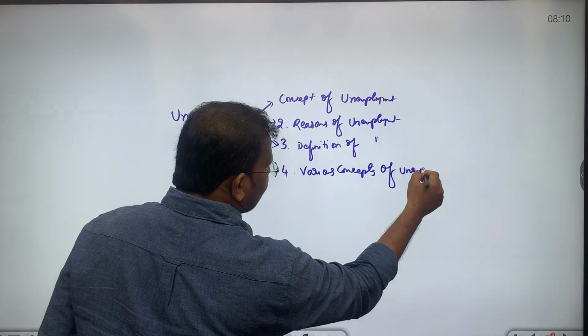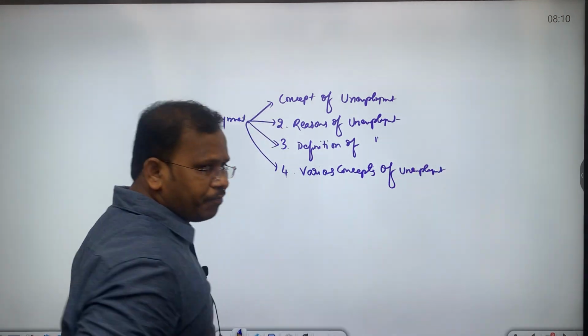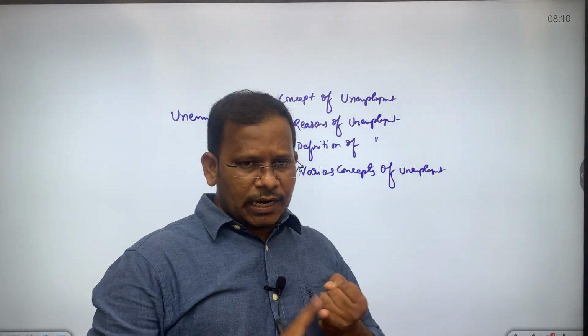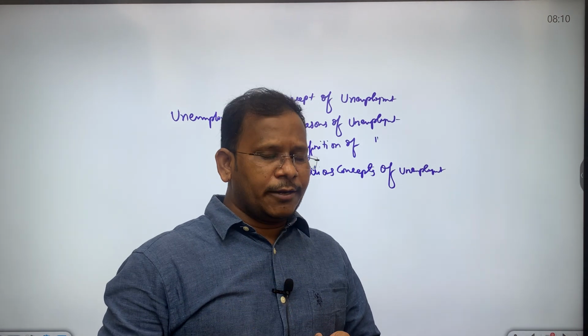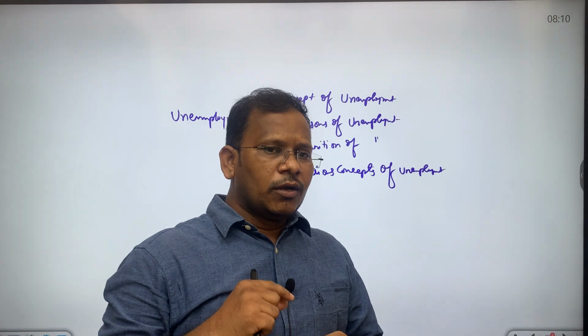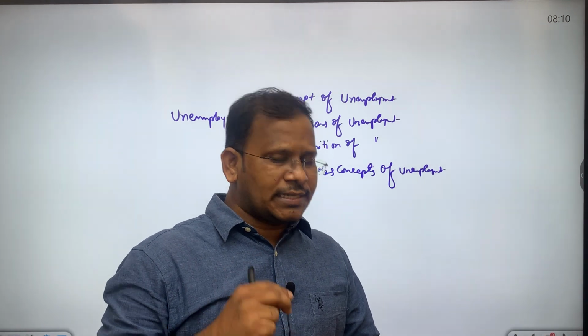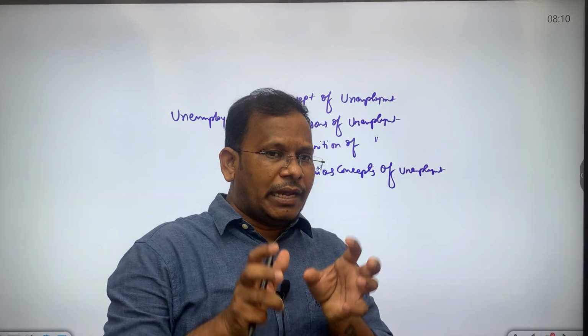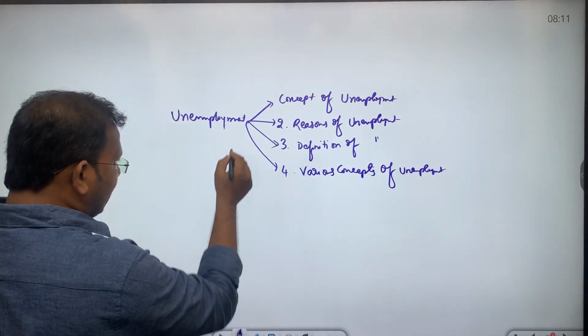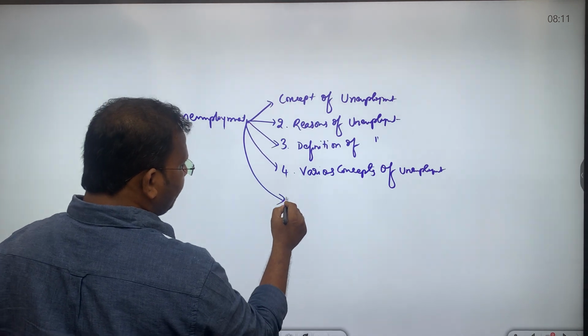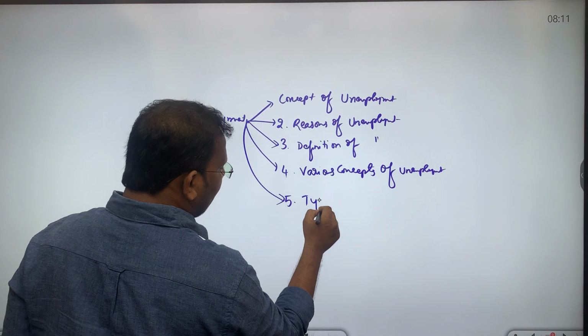We will be studying what is unemployment, what is labor force, what is workforce, what is labor age, and what is the standard year of the person. All these various basic concepts related to unemployment would be studied. Then we will also study the types of unemployment.